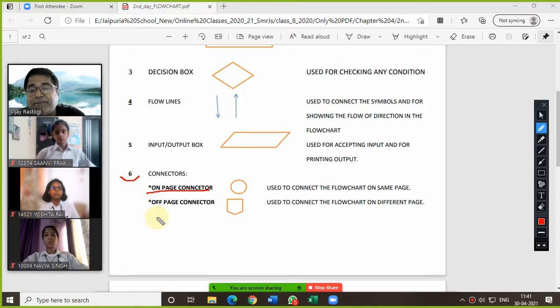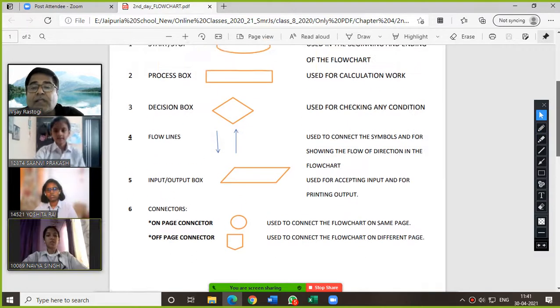So there are two types of connector. One is on page and the second is off page. If you want to connect the flowchart on the same page, we will use this circle. This circle is your on page connector, and this symbol is used for connecting the flowchart on different pages. How we will use that I will show you in the example part only. Am I clear on this, everyone? Yes, sir.